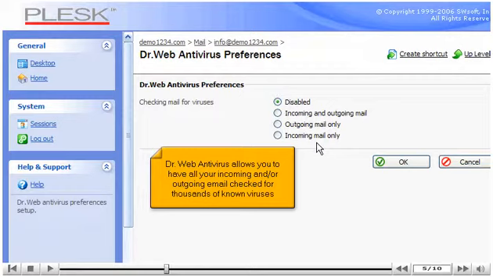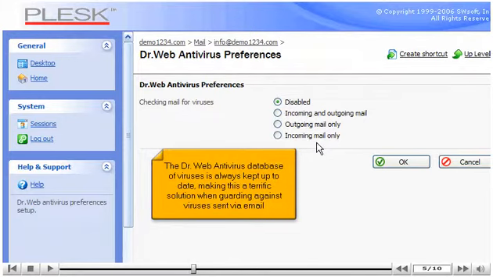Dr. Web Antivirus allows you to have all your incoming and/or outgoing email checked for thousands of known viruses. The Dr. Web Antivirus database of viruses is always kept up to date, making this a terrific solution when guarding against viruses sent via email.